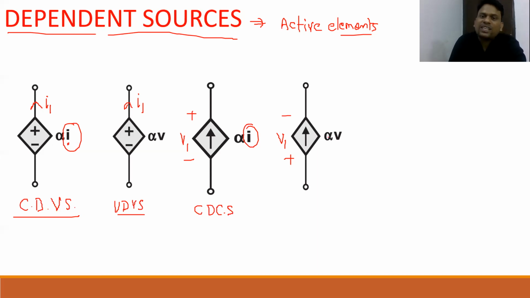And the last job is nothing but, beta, this current source, and the value of this current source will depend upon V. So it is nothing but, beta, a voltage dependent current source. So one job is over.